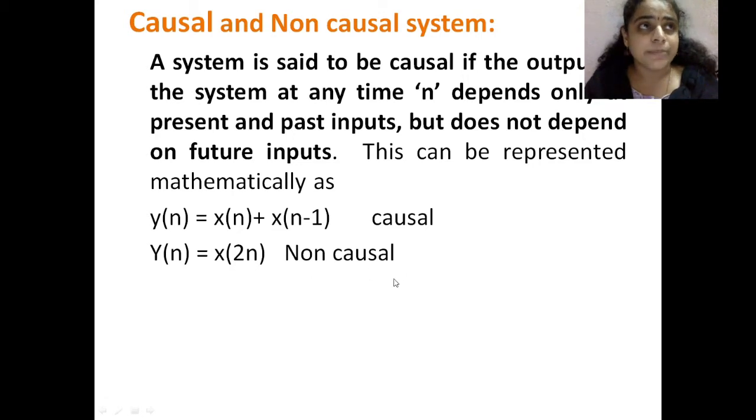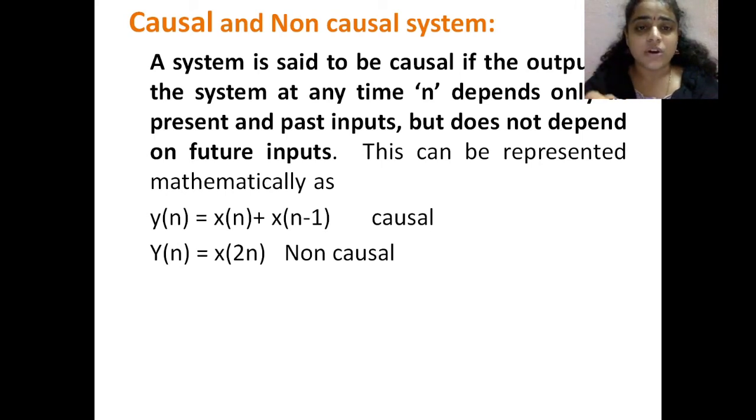In your examinations, you may be asked questions. They will give some systems mathematically like this, and they will ask you to check for stability, causality, and so on. In order to proceed with those problems, you have to keep these points in mind.